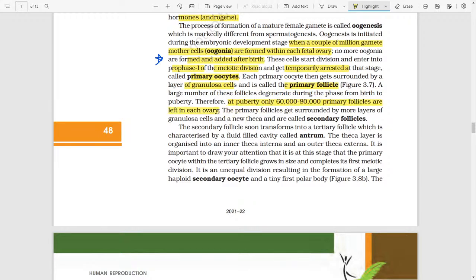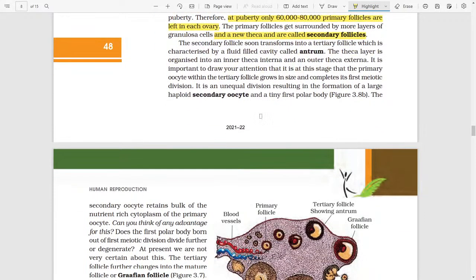The primary follicles get surrounded by more layers of granulosa cells and a new theca, and are called secondary follicles. The secondary follicles soon transform into tertiary follicles, which are characterized by a fluid-filled cavity known as the antrum. The theca layer is organized into an inner theca interna and an outer theca externa. It is important to draw your attention to the fact that it is at this stage that the primary oocyte within the tertiary follicle grows and completes its first meiotic division.